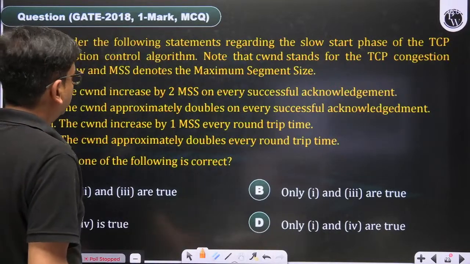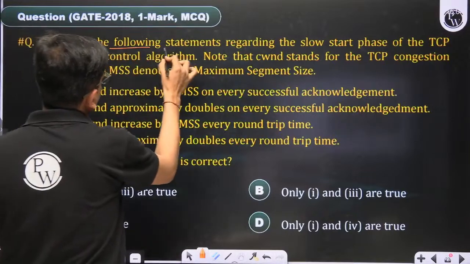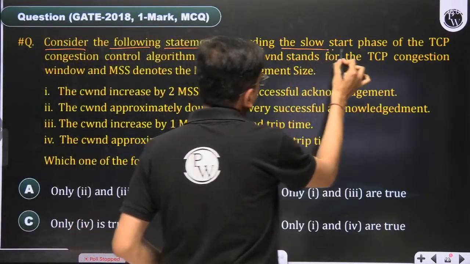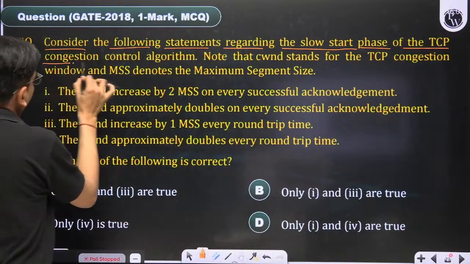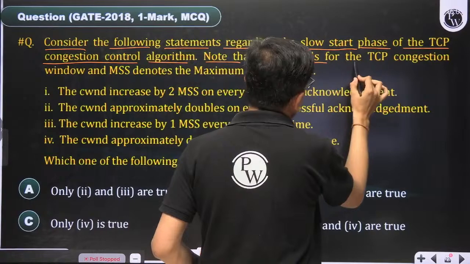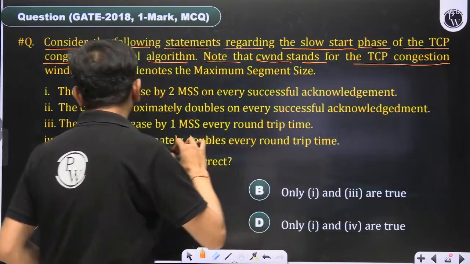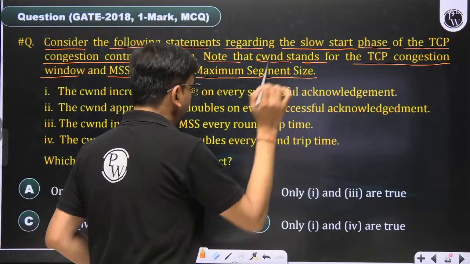So see in this question, consider the following statements regarding the slow start phase of the TCP congestion control algorithm. Note that CWND stands for TCP congestion window and MSS denotes the maximum segment size.